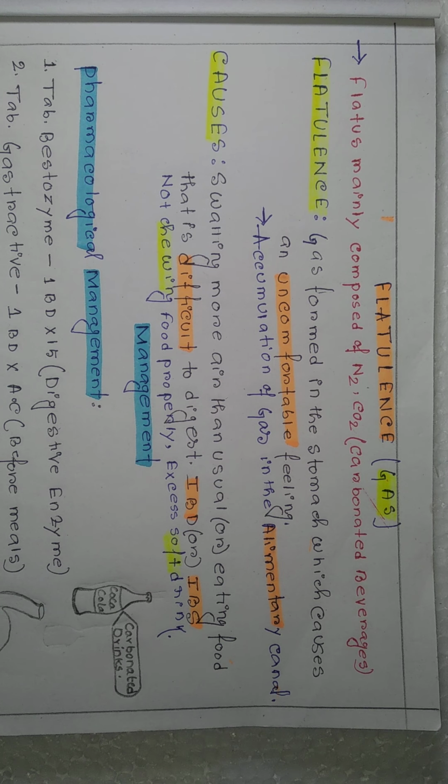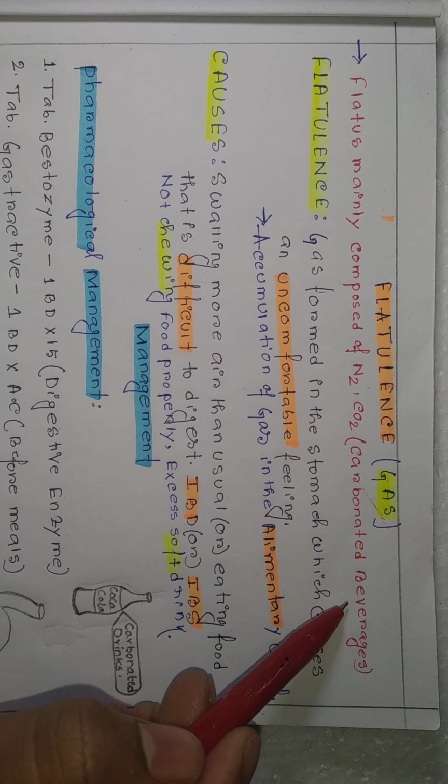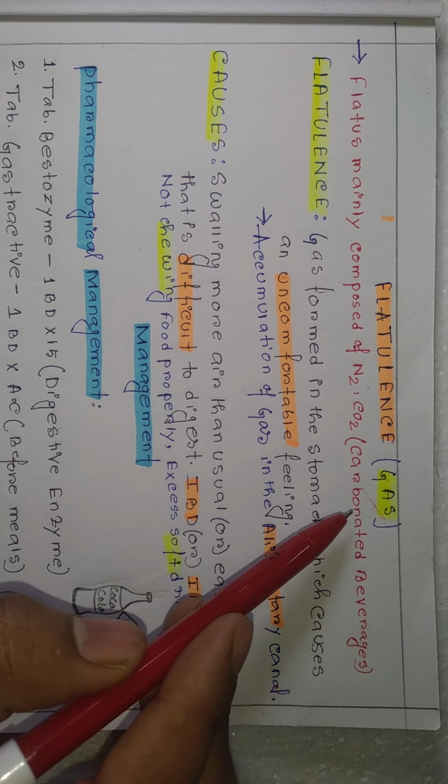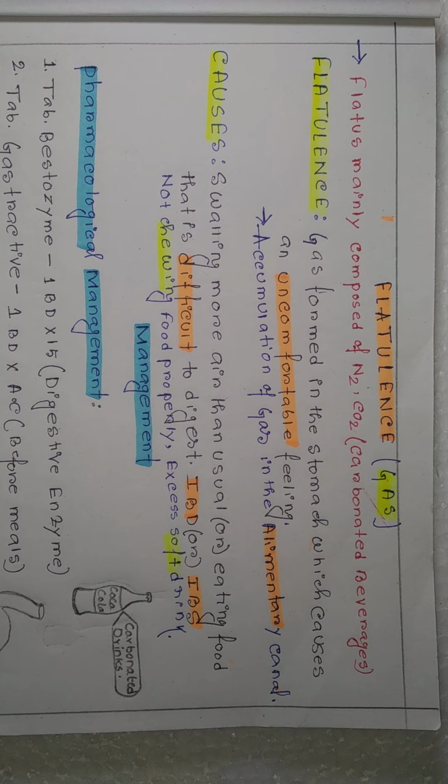So this is the carbonated beverage. Sometimes we are drinking carbonated beverages like Pepsi, Coca-Cola and Thums Up, and that also causes flatulence in our